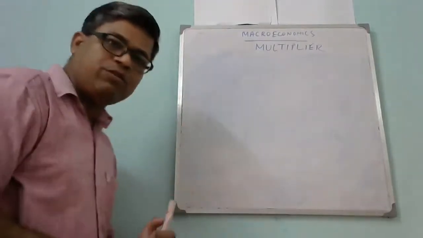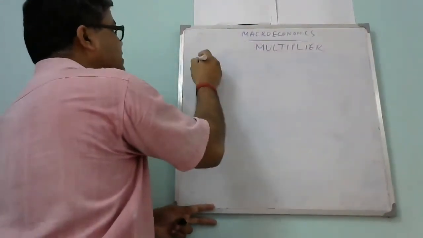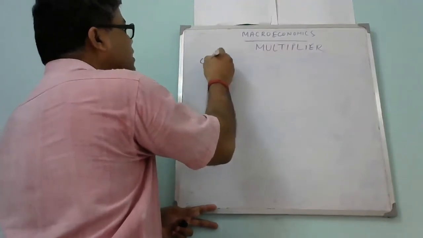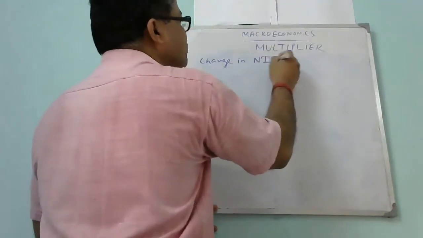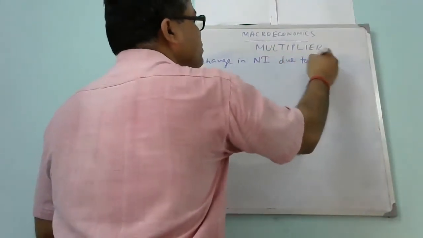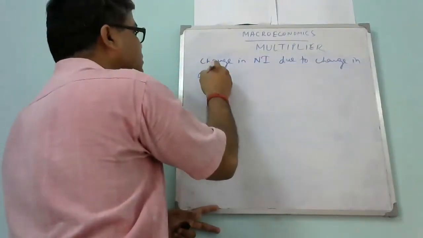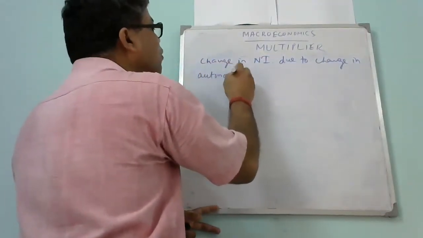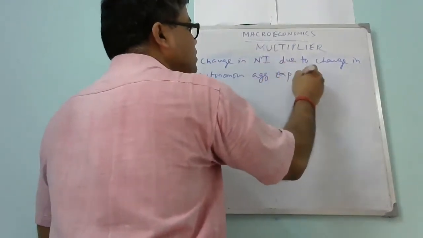I'm just writing on the board. The multiplier is defined as the change in national income due to change in autonomous aggregate expenditure.